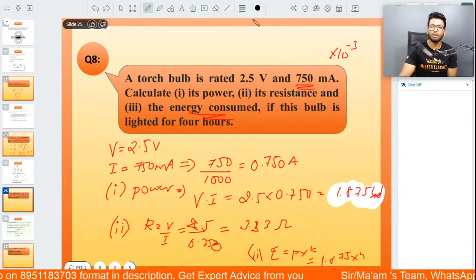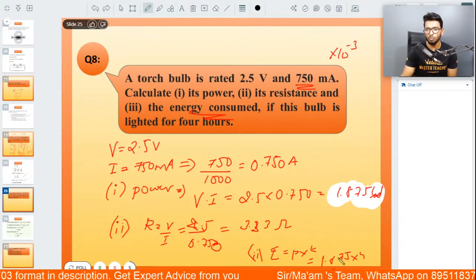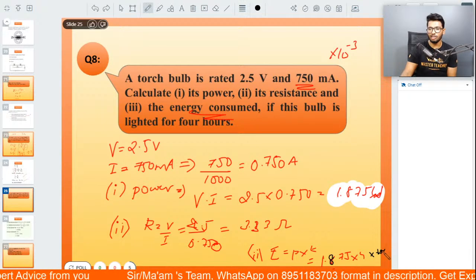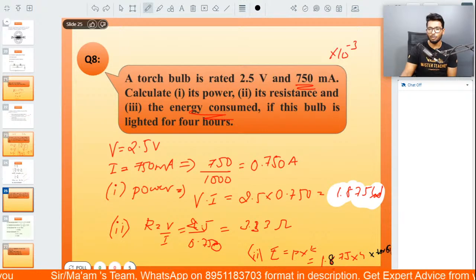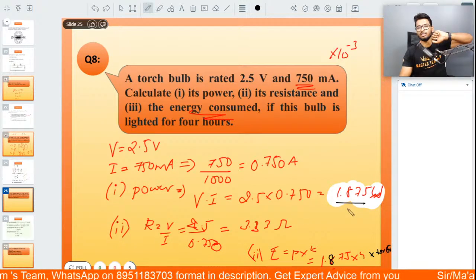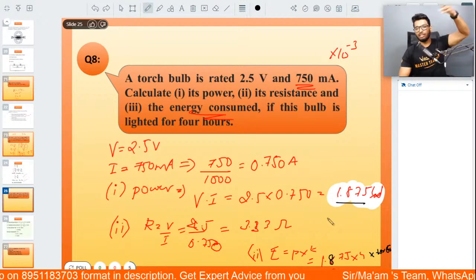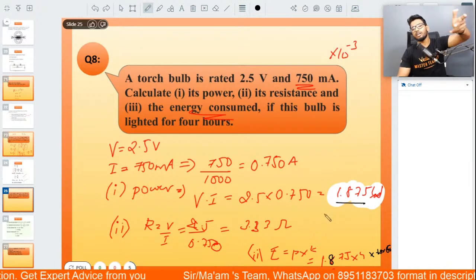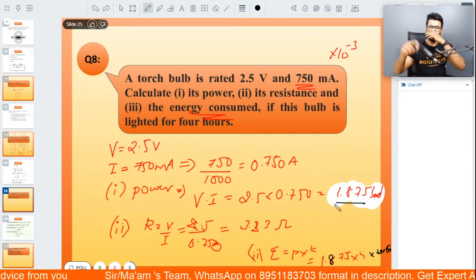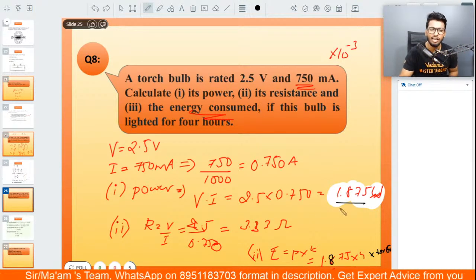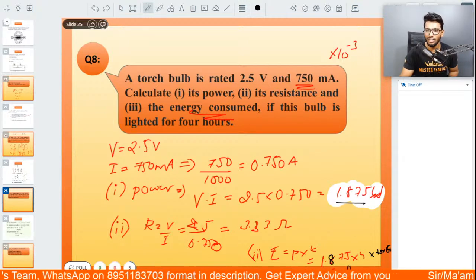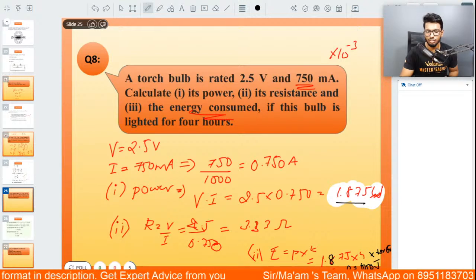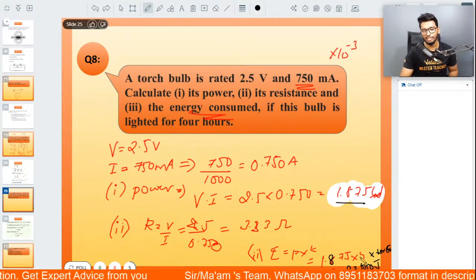So this will be in terms of watt hour. If you want to convert to joules, you can multiply this into 60 into 60. Otherwise, you can divide this by 1000 to convert to kilowatt hour. So to convert to joules, it's 4 into 60 into 60 to convert into seconds. You'll get something around 27,000 joules, I guess. 27,000 joules. Correct? That's all.